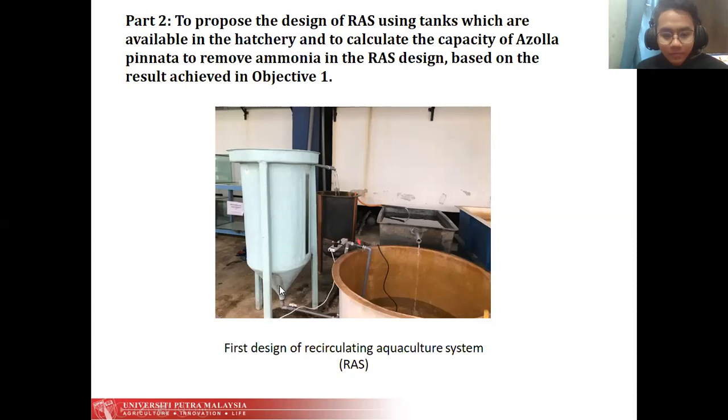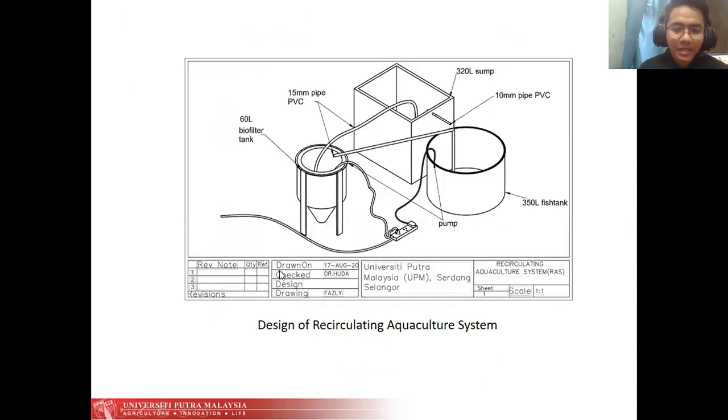removal function. So the next design is to remove the solid removal tank and only have 3 components of RAS, which are the fish tank, biofilter tank, and sump. The Azolla pinnata culture system will be placed on the top surface area of the sump to optimize the function of the sump. But I was not able to continue the experiment because the movement control order was given by the Malaysian government.